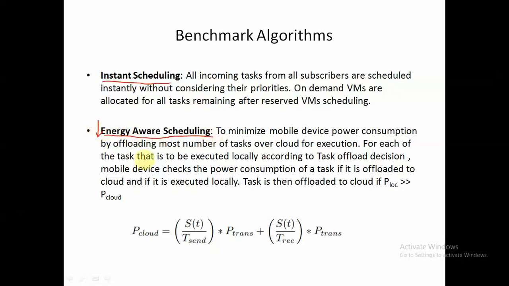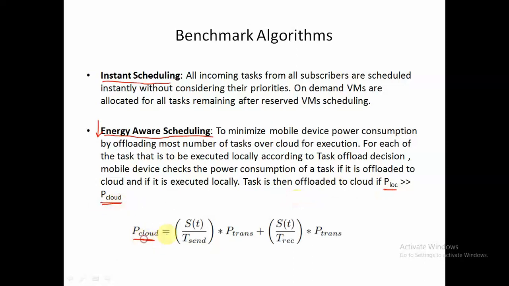So the mobile device will compute the power consumption. It will compute this PLOC and P cloud. PLOC is the power consumption if that particular task is executed locally, and P cloud if it is executed over the remote cloud.